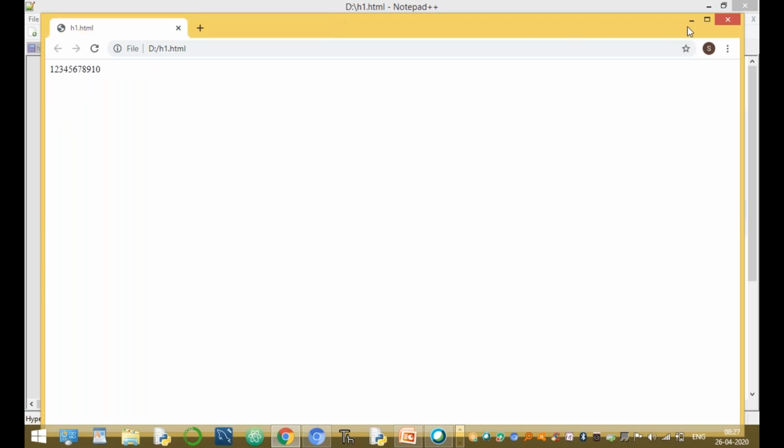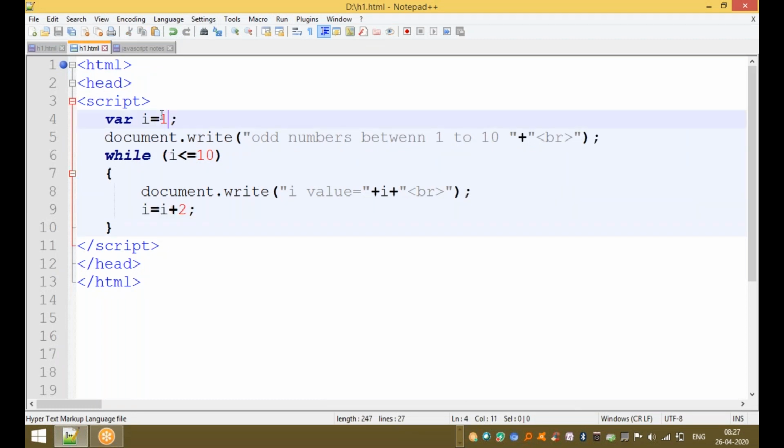What happens? First execute I value equal to 1, print the output message, check the condition. If this condition returns true, then execute the body of the loop. Again, the control goes back, check the condition again. If it is true, execute the body of the loop. This process is repeated as long as the condition returns true. If the condition returns false, then the control is immediately transferred to after the while. Okay, guys, up to here, clear all of you, while loop.